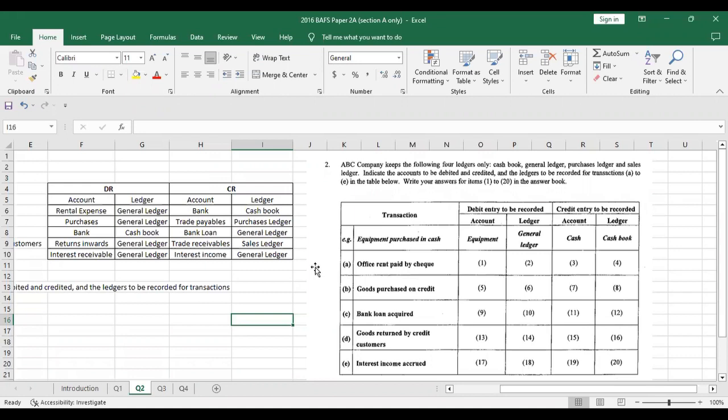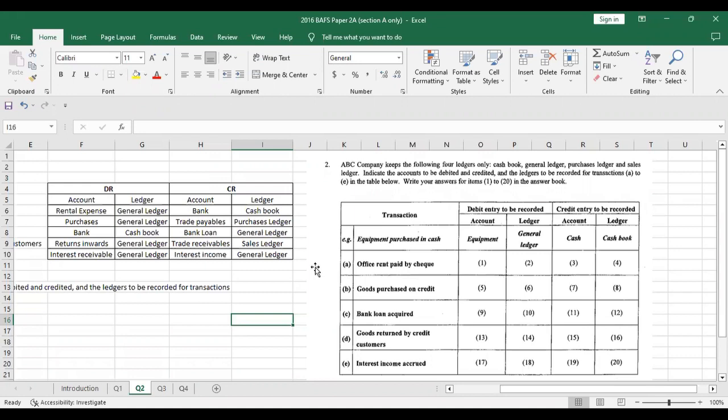So we will just quickly go over these, assuming that you actually know all these rules and you can make journal entries. And you also understand the nature of the accounts that are involved, right? If you look at the example here, the example is equipment purchased in cash. So what is equipment? Equipment is an asset. And the company has purchased that, so the asset is actually going up because equipment is an asset.